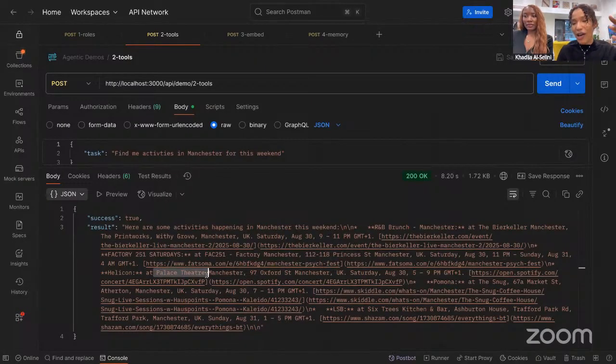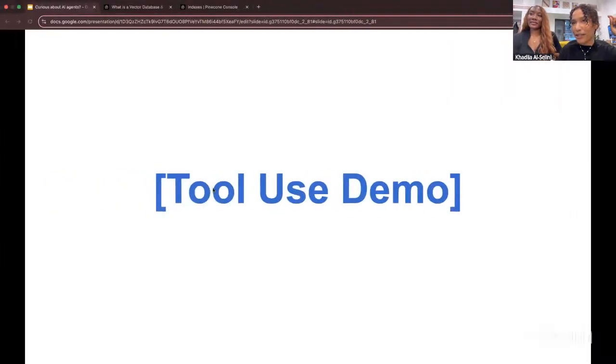But you can see now how we've extended this LLM to interact with the world. Now it can search Google. It could search the weather and come up with ideas. This is basically taking it a step further to being an agentic system. So yeah, that's it for the demo, and I'll pass back to you.